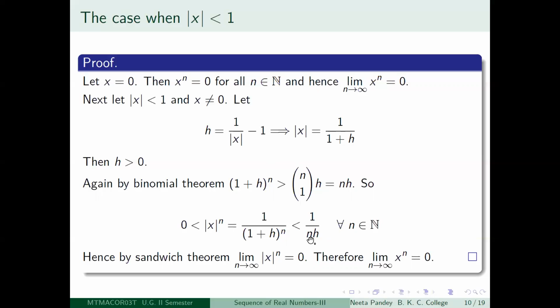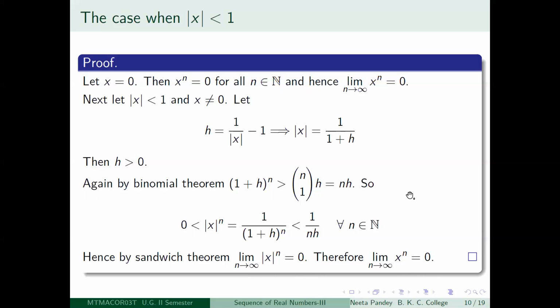And what do you know about 1 by n? Limit n tending to infinity 1 by n is 0. So therefore limit n tending to infinity 1 by n into h is also 0. So what do you get? That mod x to the power n is sandwiched between two null sequences. So by sandwich theorem, you get that limit n tending to infinity mod x to the power n is equal to 0. But this immediately implies that limit n tending to infinity x to the power n is equal to 0, because mod x to the power n is just the modulus of x to the power n.